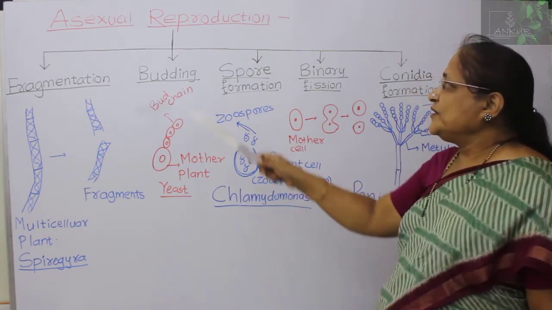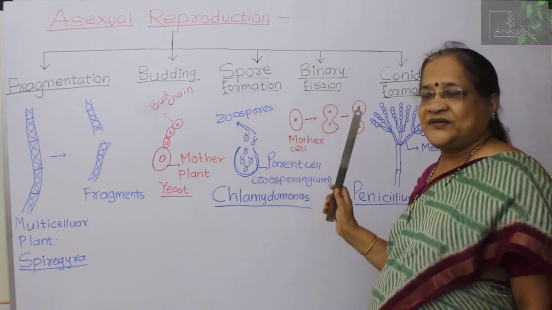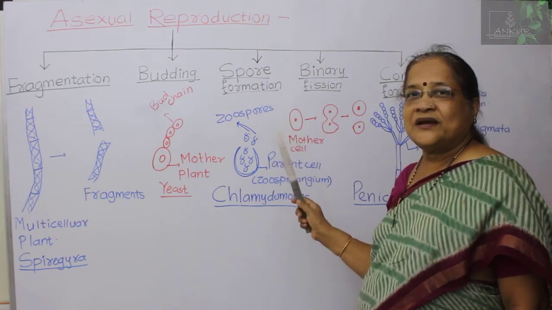So totally you are getting the different asexual reproductive methods in the lower plants.